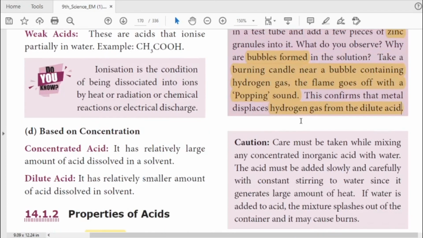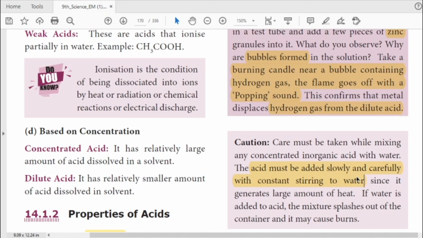And the next thing you always have to remember: when you mix acid and water, keep in your mind that the acid must be added slowly and carefully with constant stirring to water.